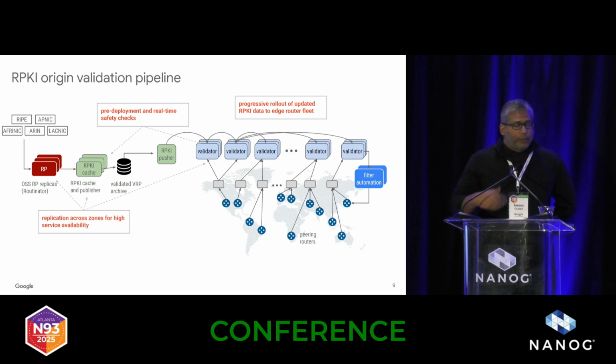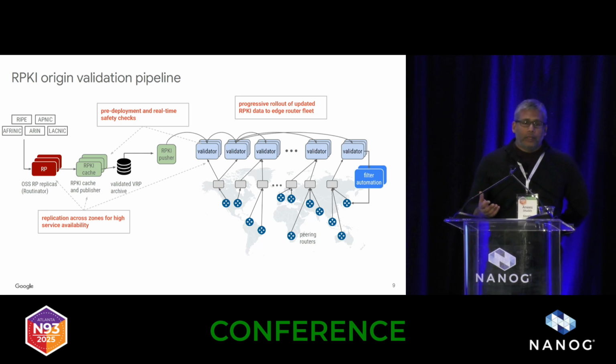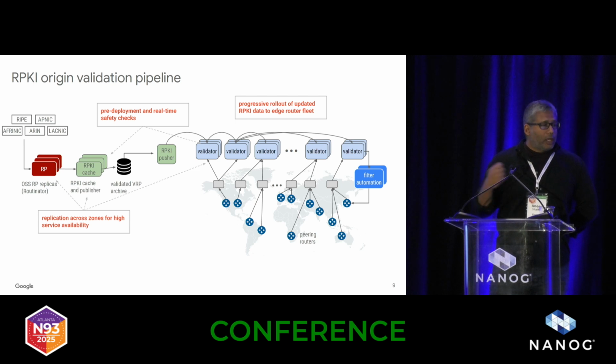And of course, we have the pre-deployment safety checks as well. In other words, we do an impact analysis every time we publish a new version of the RPKI cache. For example, we look specifically for routes that were valid before that now became invalid. And then we may actually decide not to update the cache for that reason until we can see what happened there.